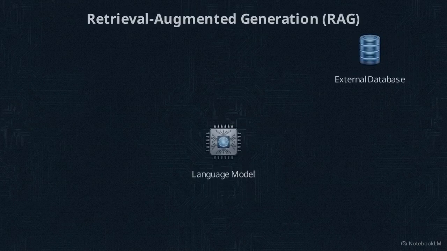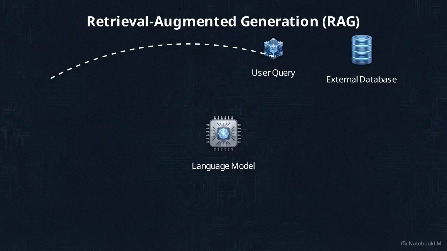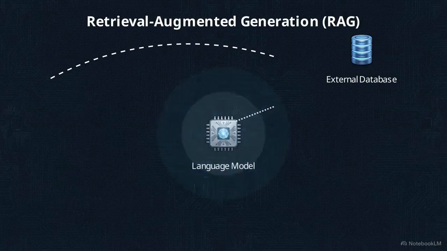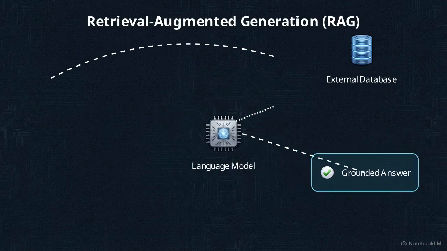We use Retrieval Augmented Generation, or RAG. When you ask a question, the system bypasses the model at first, searching an external database for relevant documents. It feeds these to the language model as mandatory reading material to generate your final answer.